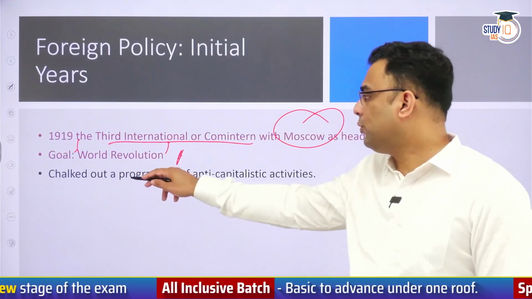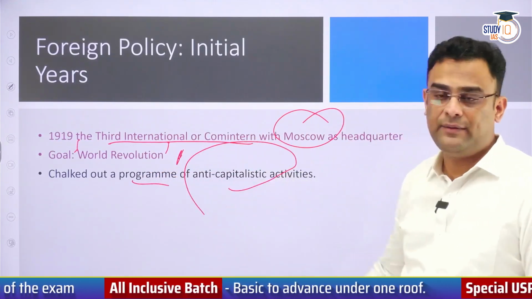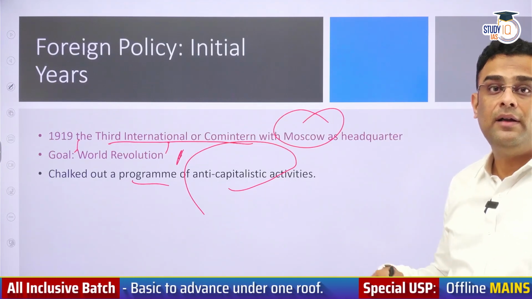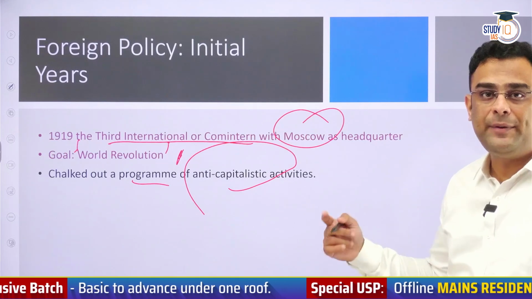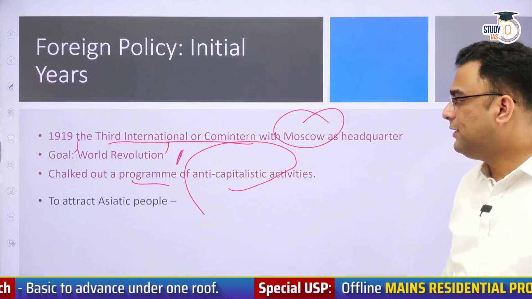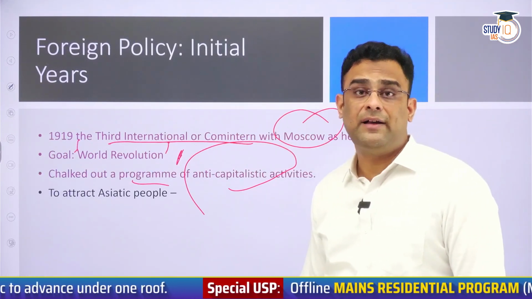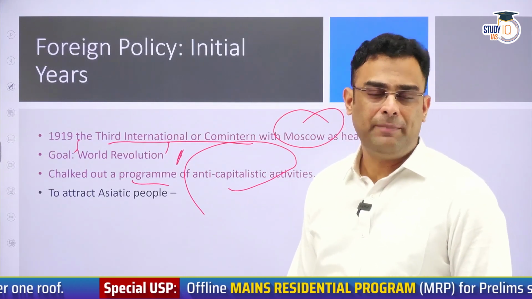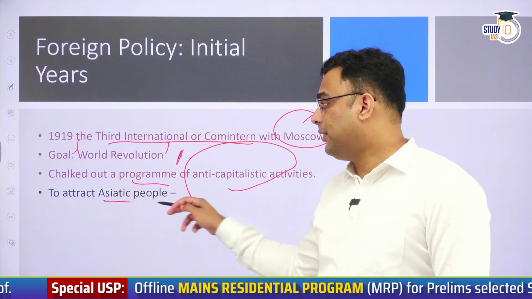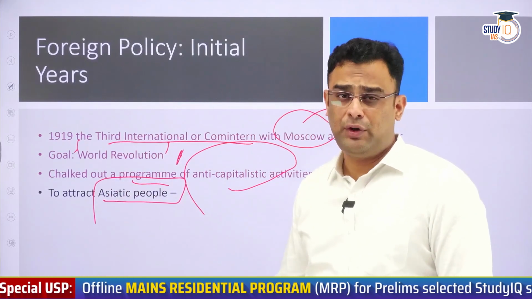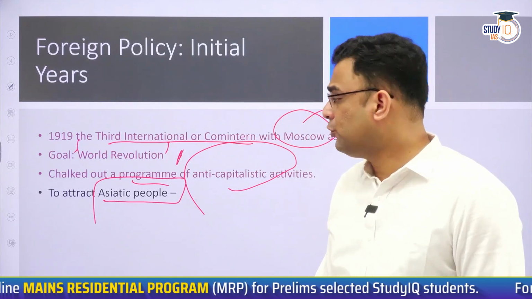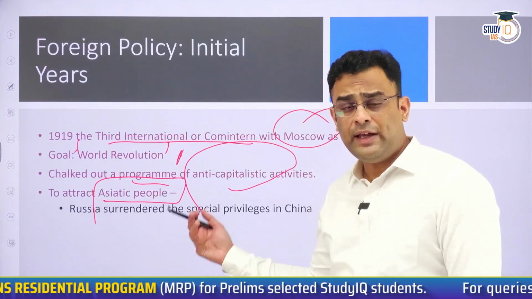He chalked out a program of anti-capitalistic activities, as in how he would go about sabotaging capitalist governments of the world. For this reason, he wanted to attract other nationalities, especially those who were ruled by European powers. Asiatic people were a special target for this because Russia was physically in close proximity to them. So to attract Asian people, he took many steps.